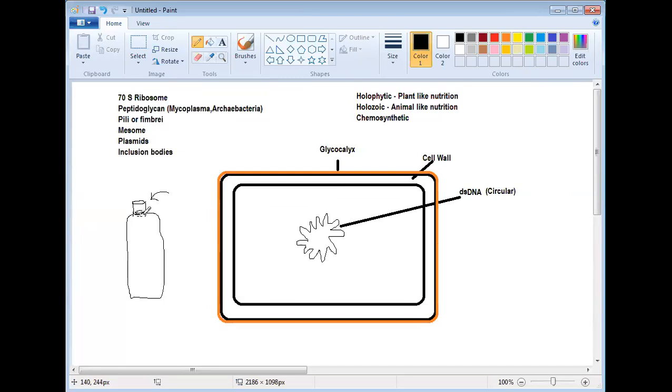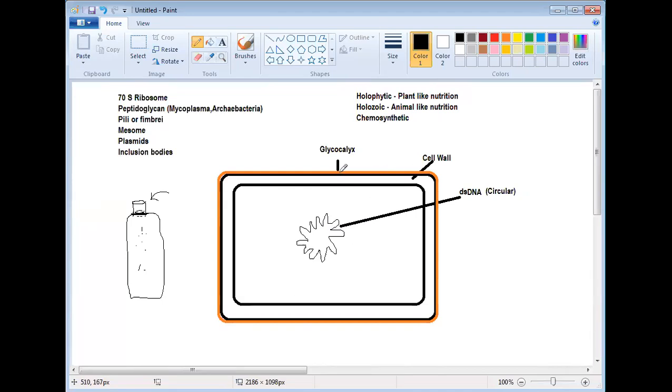If it dries up in this area, this portion will become very hard, and as a result the rest of the tube will retain its moisture content. Is this clear? The same strategy they follow here also. This glycocalyx will lose water and become dried. It is mucus-filled, so within it the bacteria can prevent further loss of water. Thus glycocalyx prevents excessive loss of water, and it's a very sticky layer also. So this is the role of glycocalyx.